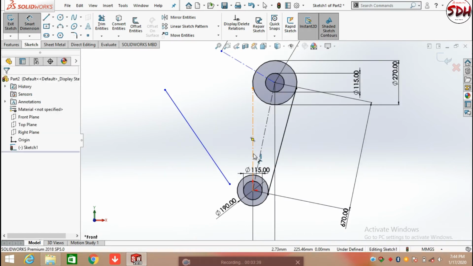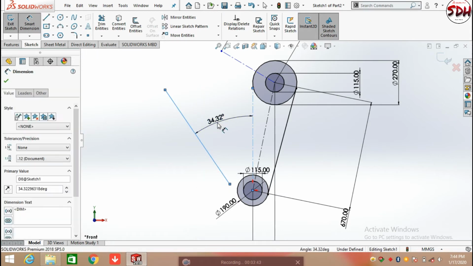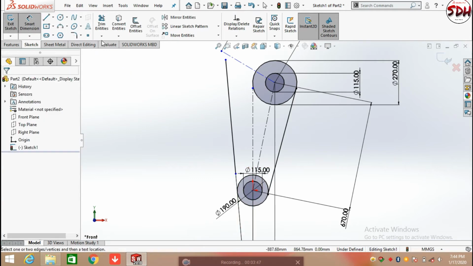Okay, adding the relation between both these lines, defining the angle as 5 degrees. Now click on trim extend entities and extend this line up to the edge of the circle. Now defining its total height.